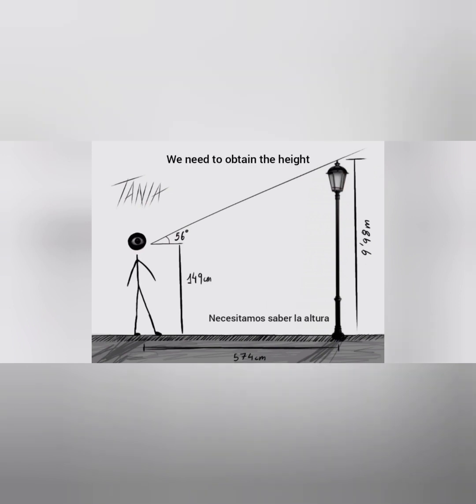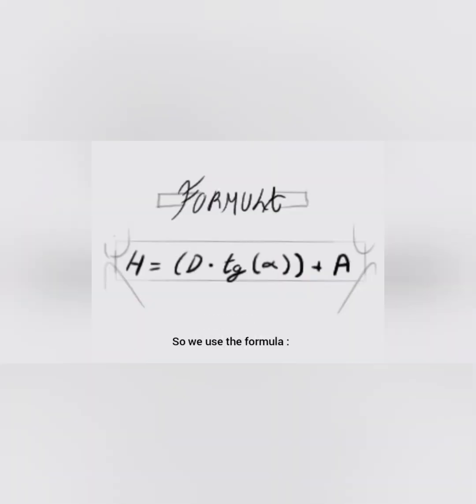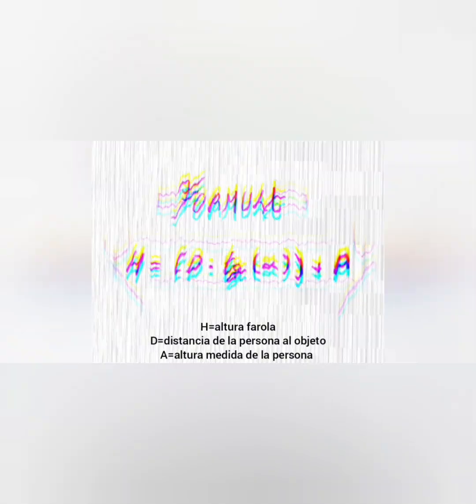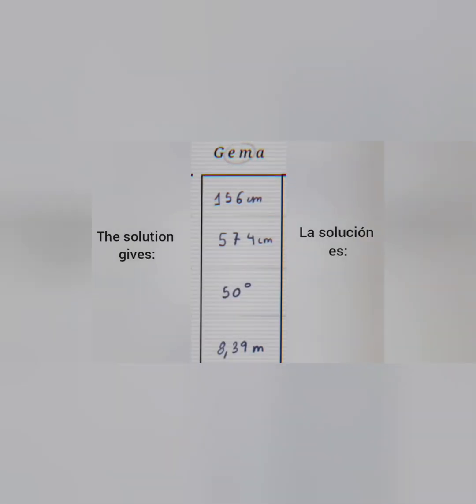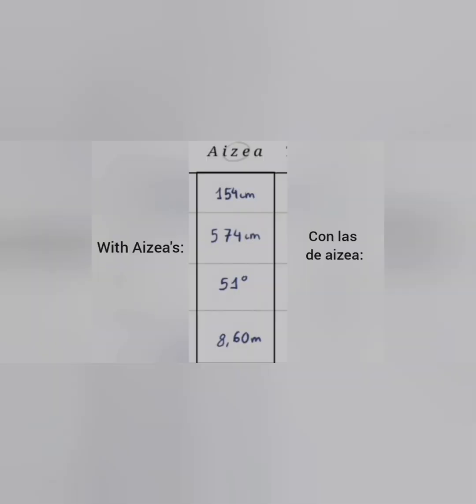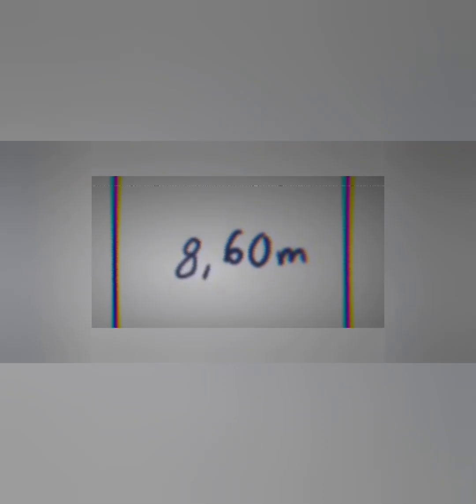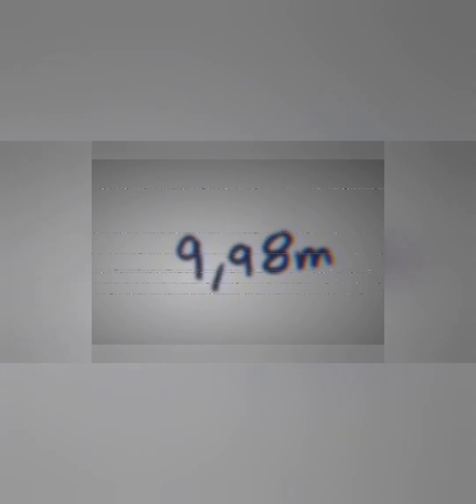We need to obtain the height of the lamppost, so we use the formula h equals distance times the tangent of the angle, plus the height of the person. We substitute the data and solve the math to get the height. With Hema's measurements, the solution gives 8.39, with Isaiah's 8.60, and with mine 9.98.